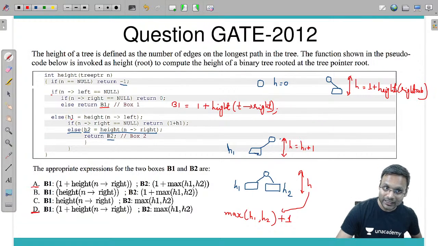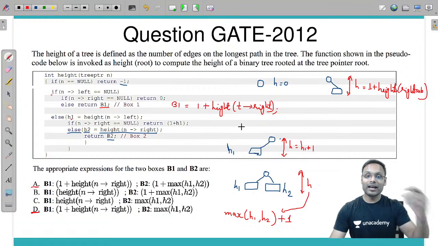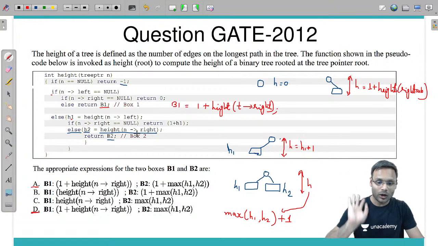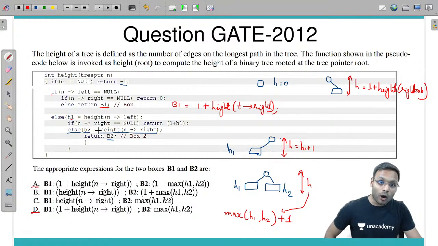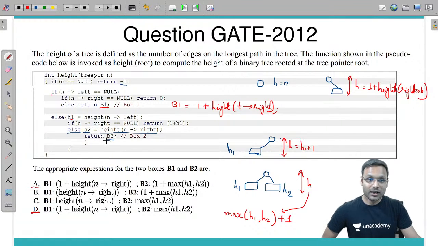height of left subtree in h1. Then we have checked if n का right is equal to null, then अगर n का right null था, then we will return h plus 1. But if n का right null नहीं है, then in the else part we will calculate h2 is equal to height of right subtree. Now we will return what? Maximum of left subtree and right subtree's height plus 1.